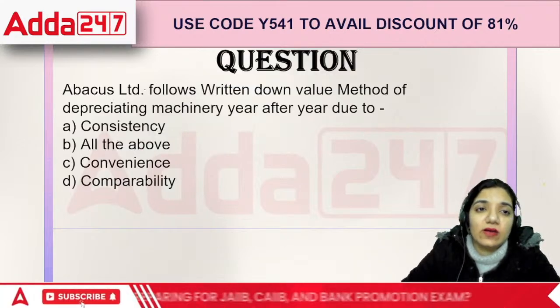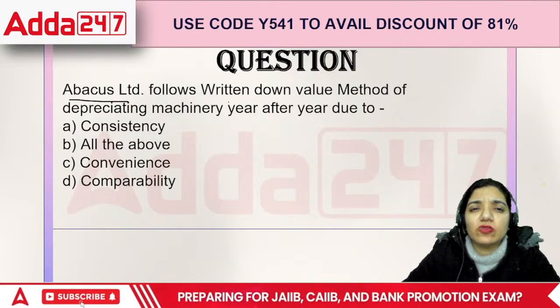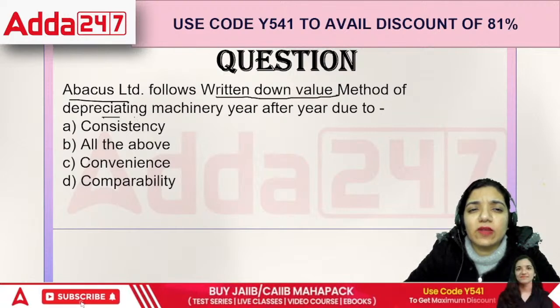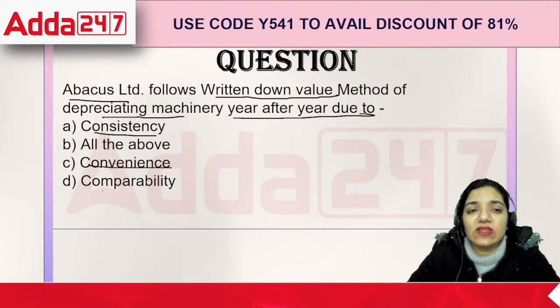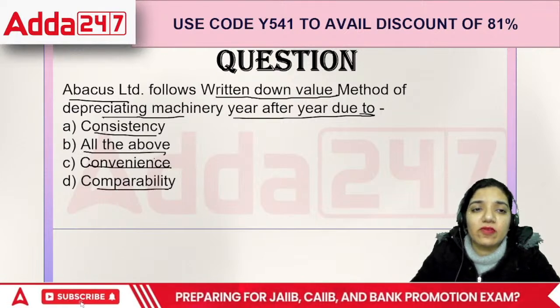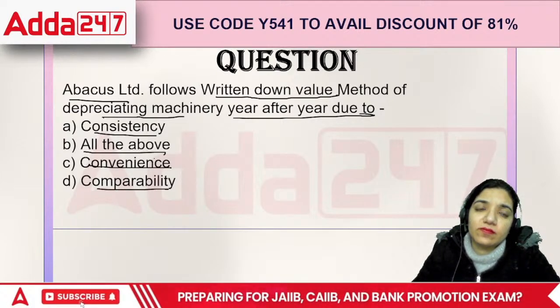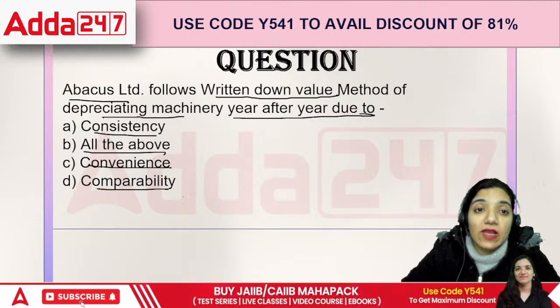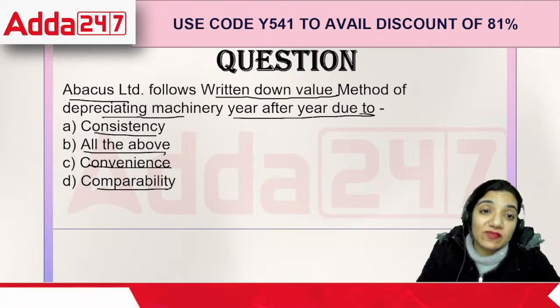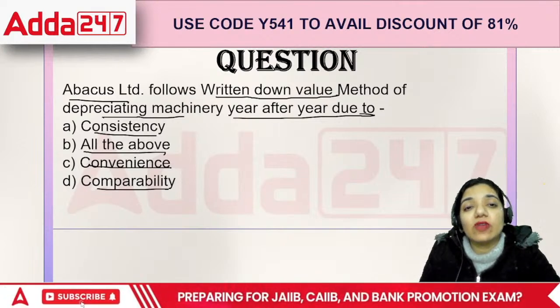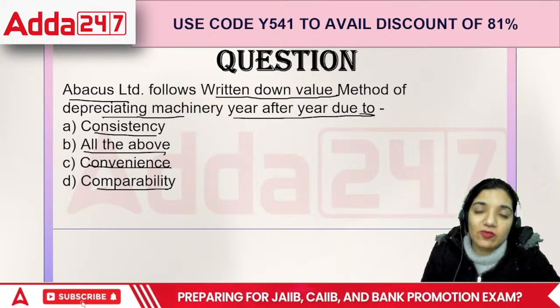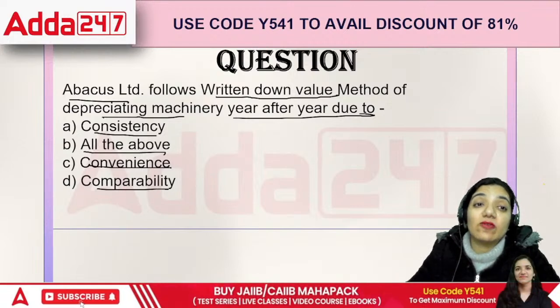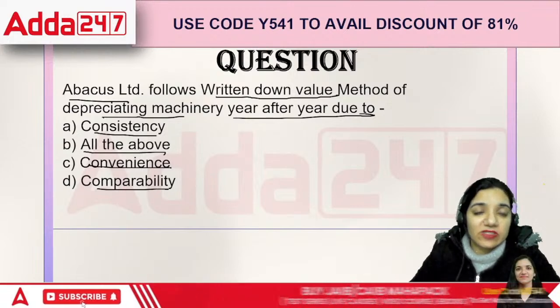Next: Abacus Limited follows a written down value method of depreciating machinery year after year due to consistency, convenience, comparability, or all of the above. Abacus Limited follows written down value. An organization is following a specific method. This is also in module A. This is something that we'll be talking about in the upcoming classes as well.